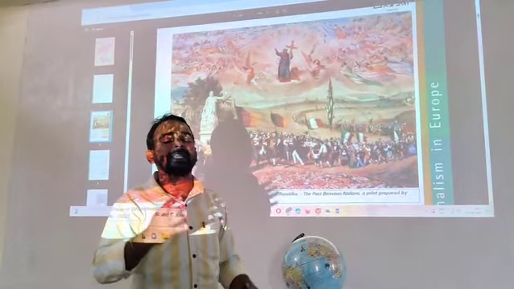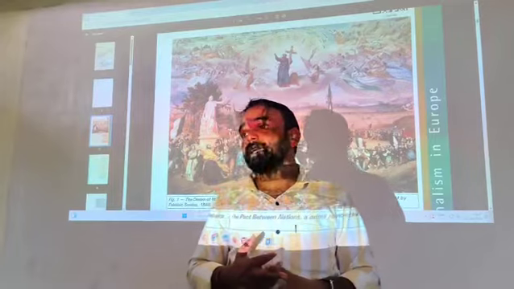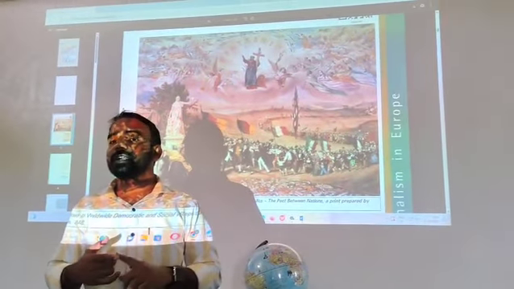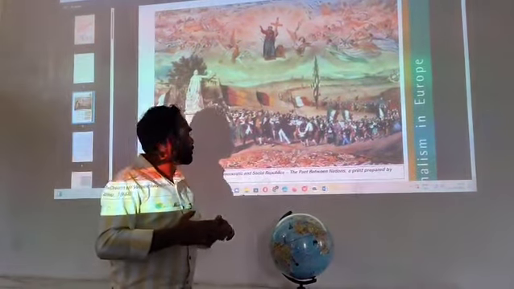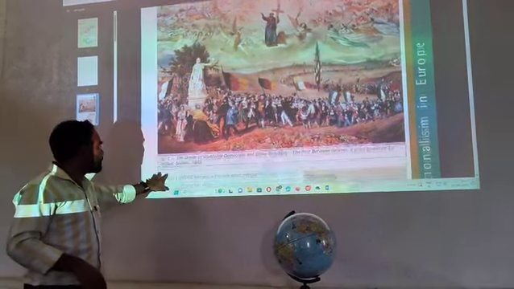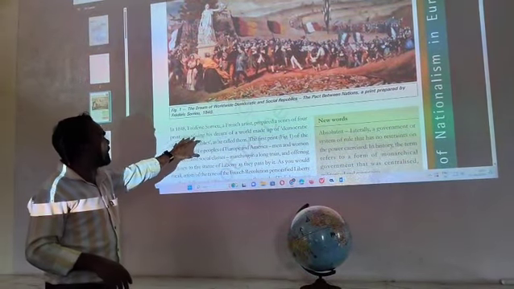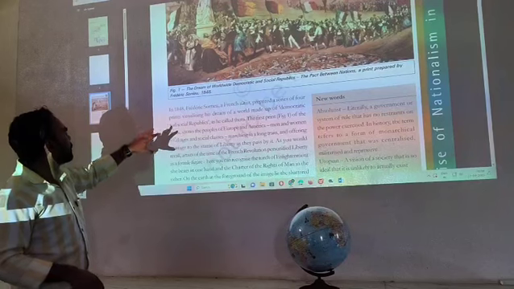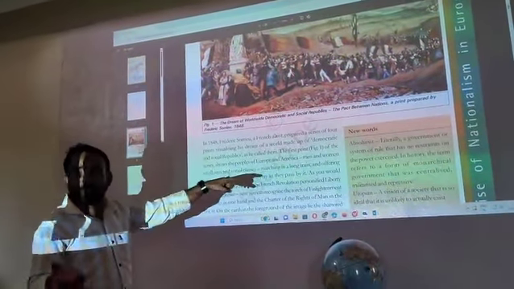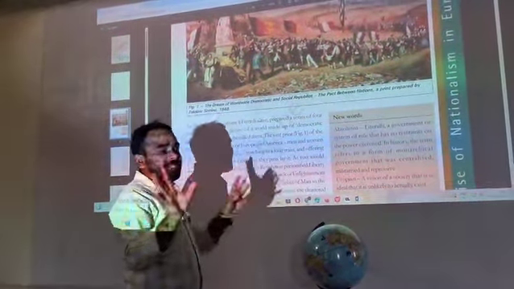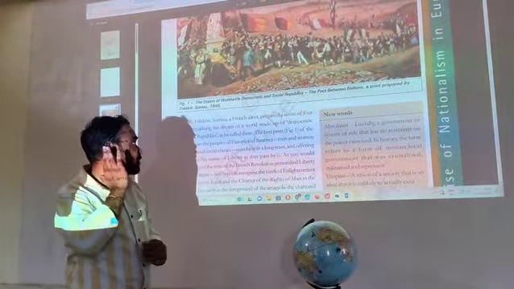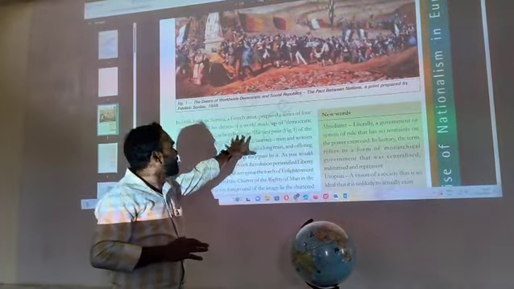you could not find, as at present, Germany, Switzerland, France, Poland, Austria. Those times these names were not there. So now listen, my friends, let me explain a little about these pictures. In the year 1848, Frederic Sorrieu, a French artist, belonged to France. He painted a series of four pictures, and among them this picture was very famous.